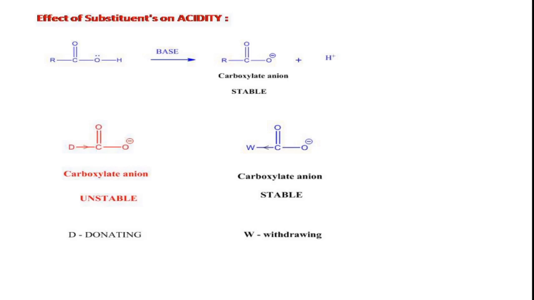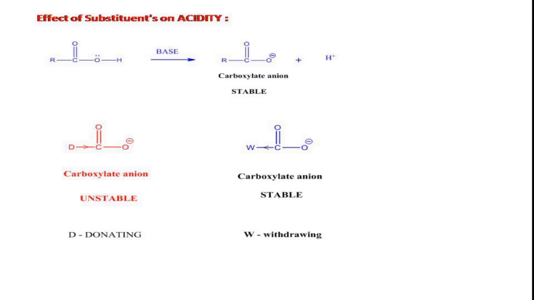Whereas in the case of blue color, you see electron withdrawing groups like W would easily share the negative charge which is on the carboxylate anion. Due to this dispersal of the negative charge, the stability of the carboxylate anion increases, and thus the acidity of the parent acid increases, right?